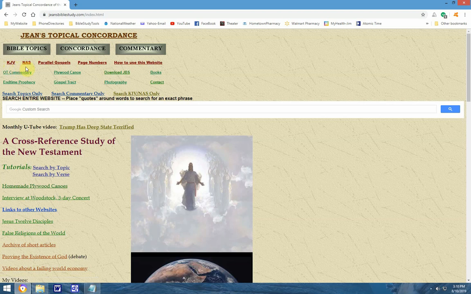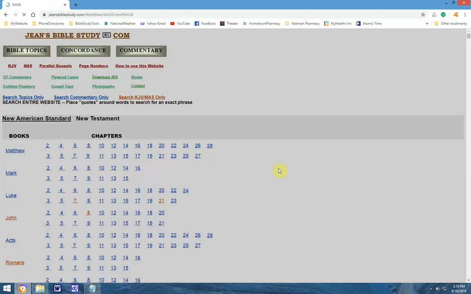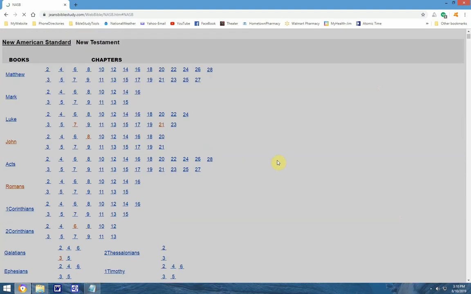Whereas if you have a newer and better computer that can handle larger files, you can click on the NAS and search the entire New Testament all at once. You come to the Bible with either a topic or a verse in mind. This particular verse says, in the beginning was the Word, and the Word was with God, and the Word was God. We've heard this before, but we don't know where it is located.